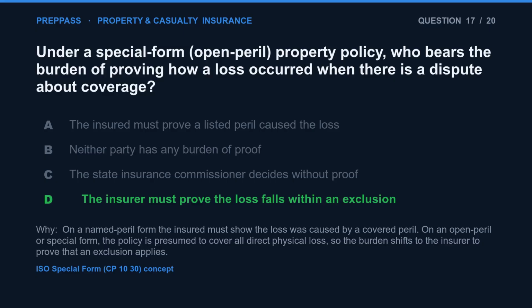The correct answer is D. On a named peril form, the insured must show the loss was caused by a covered peril. On an open peril or special form, the policy is presumed to cover all direct physical loss, so the burden shifts to the insurer to prove that an exclusion applies.